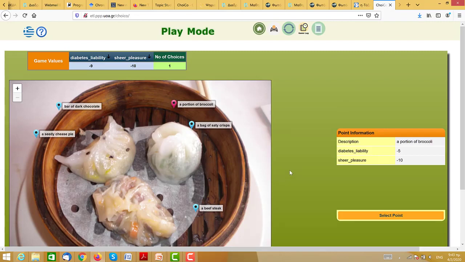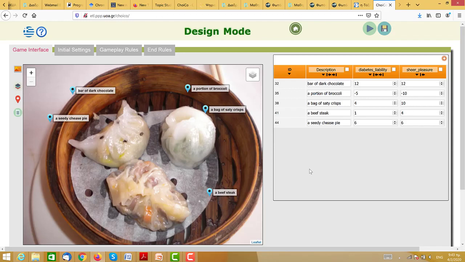I can very easily design the game or change the game. If I just click on this button here, which looks like binoculars, I get into the editor, and I'll show you the kind of things that I can change. First of all, you may have different ideas about the consequences. You may not find broccoli so unpleasurable. You may say, just put -5 here. On the other hand, you may find a greasy cheesy pie incredibly favorable, and put 12 here.